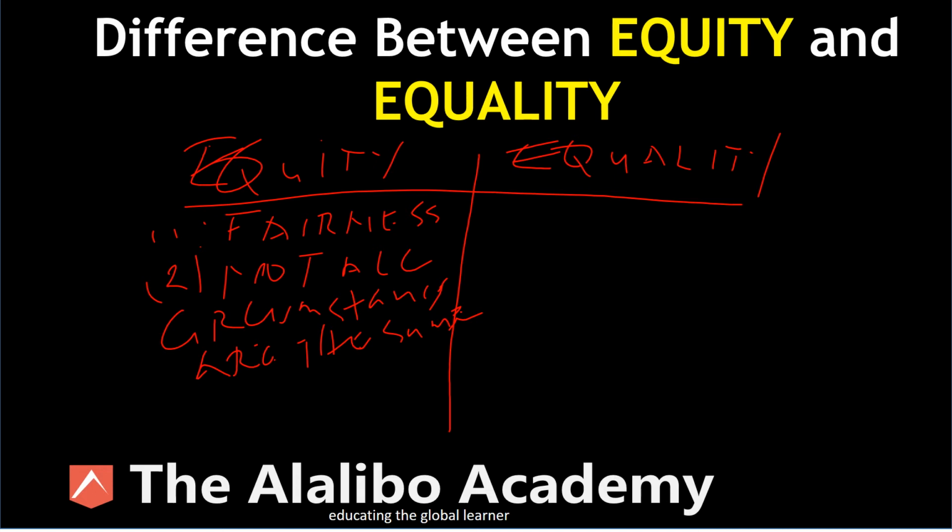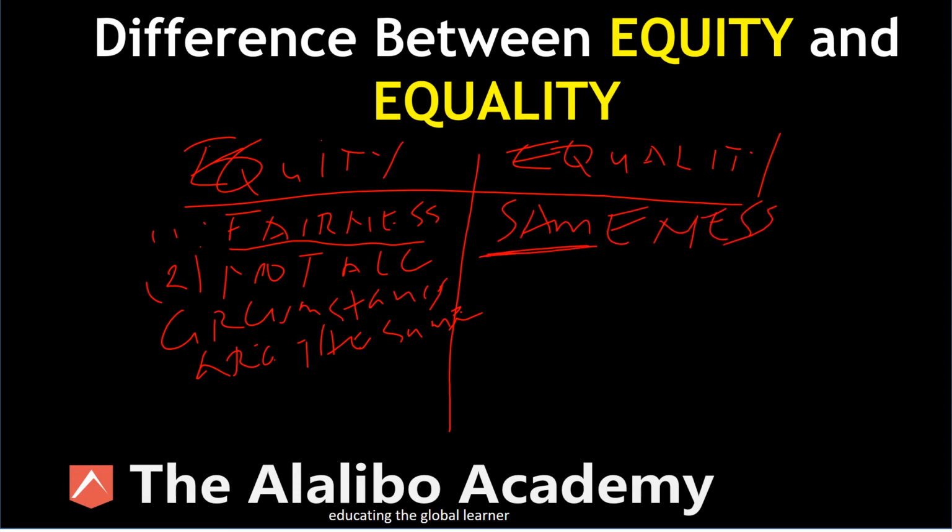So equity then seeks to bring that student to the point of the other students, and that is equality. And doing that is towards achieving an outcome that is equal, right? So on one hand, equity is fairness. On the other hand, equality is sameness, right?